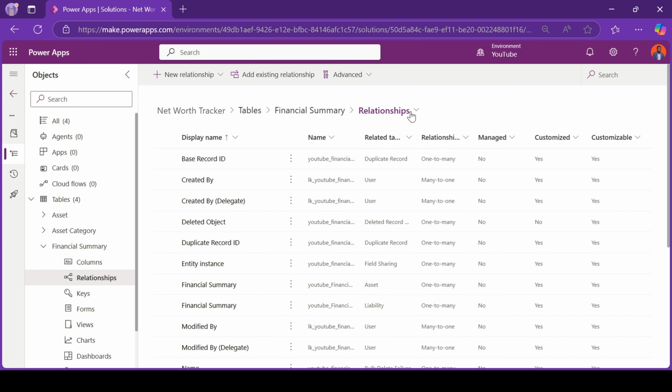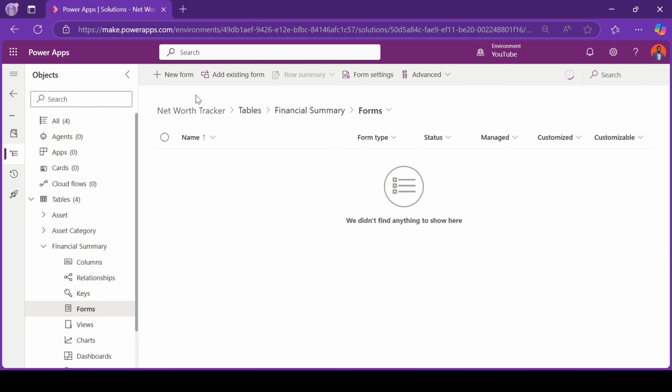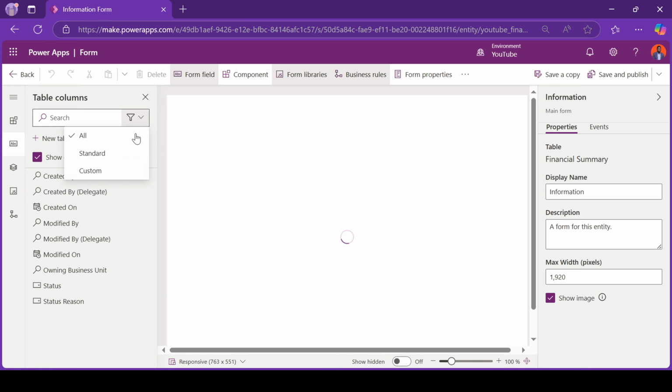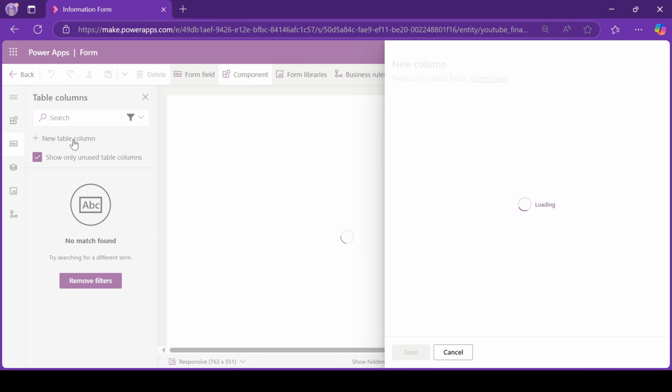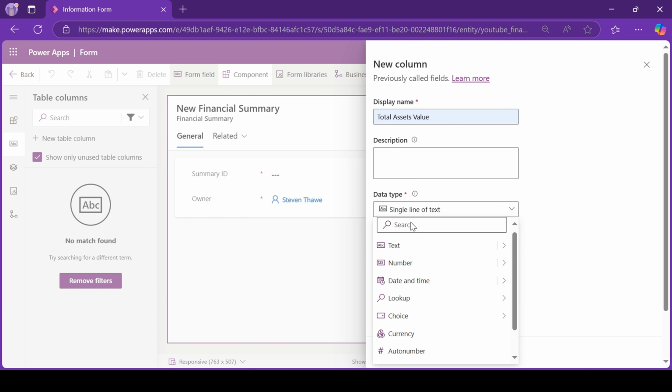So now let's go ahead and edit our form. So go under relationship here, just click on the drop down and click on forms. And on here, go edit the main form. And we're going to add a calculated column. This column would be total asset value of type currency.